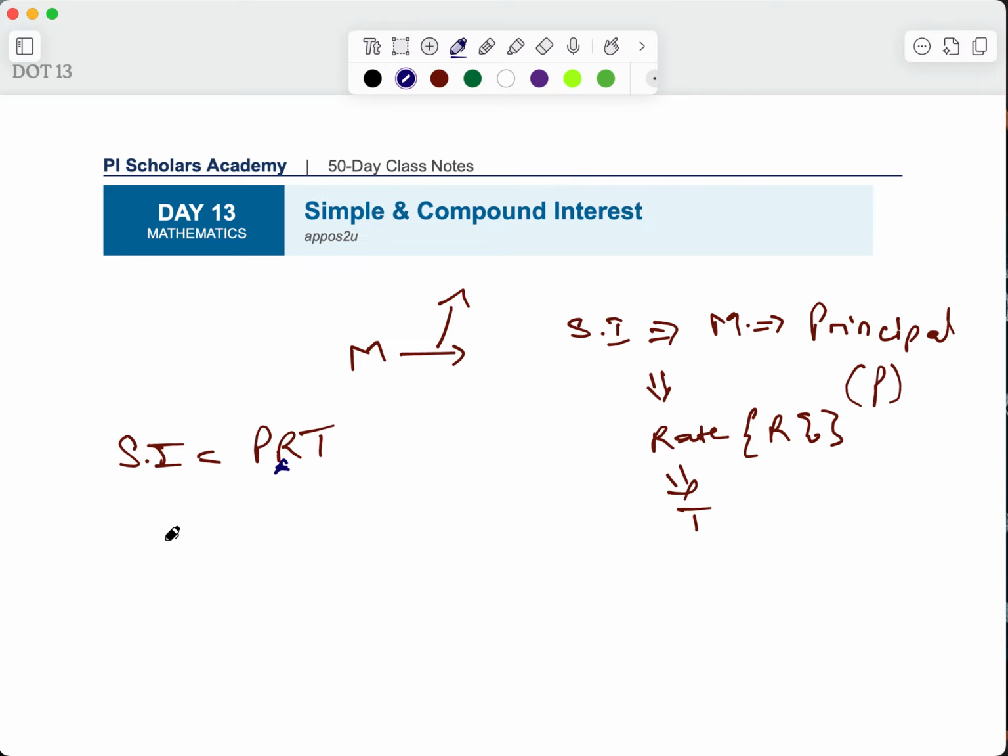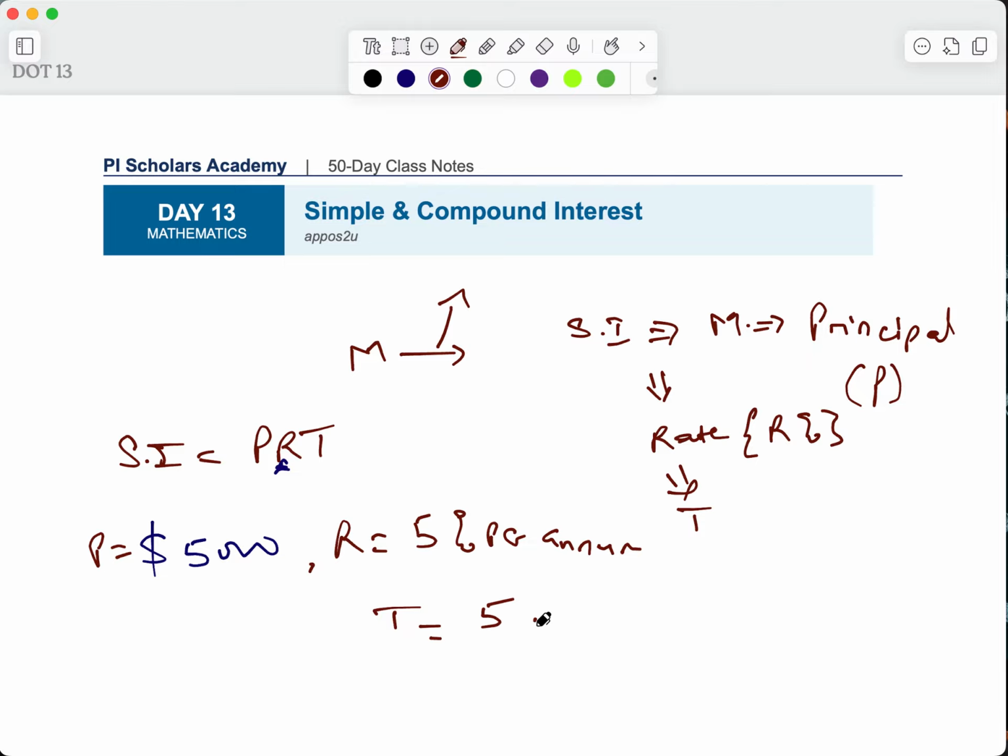All you have to do is, let's say you are investing a certain amount now. Let's say you are investing 5,000 USD in a certain stock. This 5,000 USD is your principal amount. Then let's say you are investing at a rate of 5% per annum, and the time you want to collect it back is after, let's say, 5 years. After 5 years, you want to collect it back.